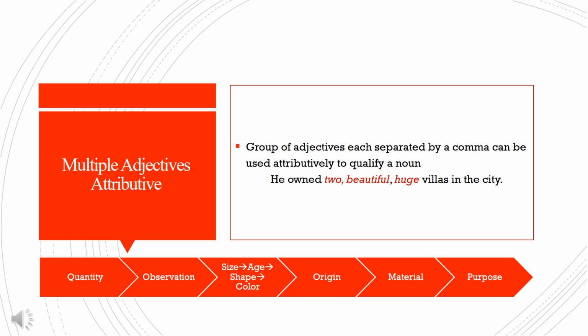When these adjectives are used attributively, all these adjectives must be separated with a comma. Looking at the example here, he owned two beautiful, huge villas in the city. The adjectives are two, beautiful, and huge. Two belongs to the adjective of quantity, beautiful is quality, and huge refers to size. We see that all these three adjectives are orderly arranged and are separated with a comma.